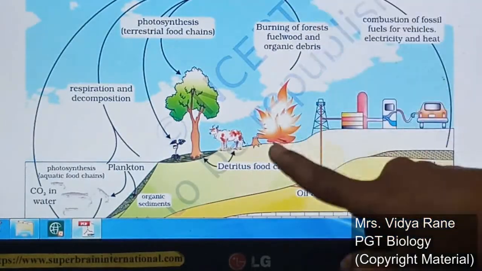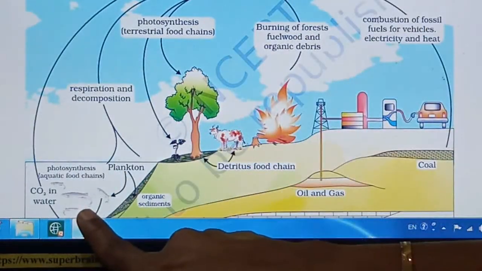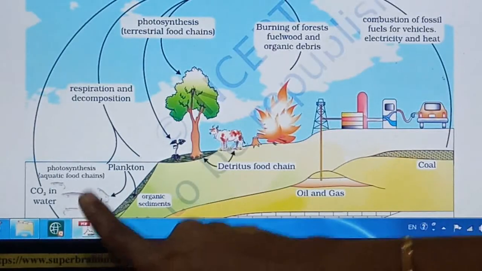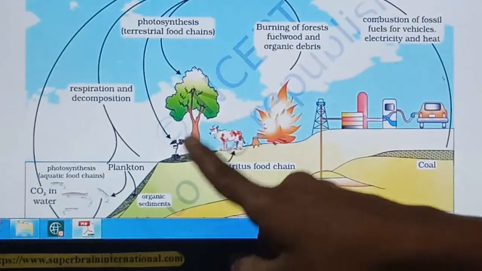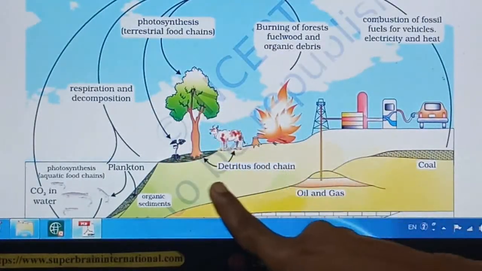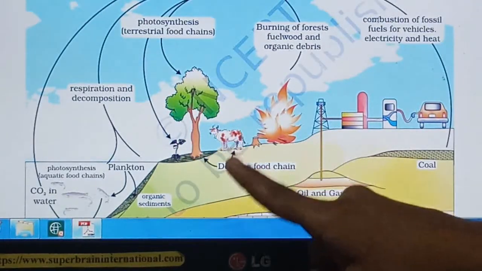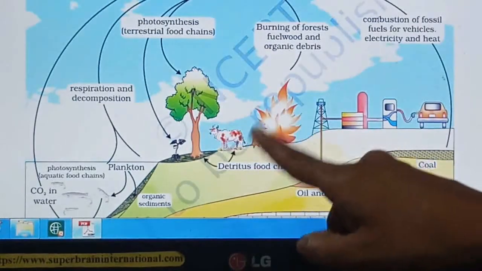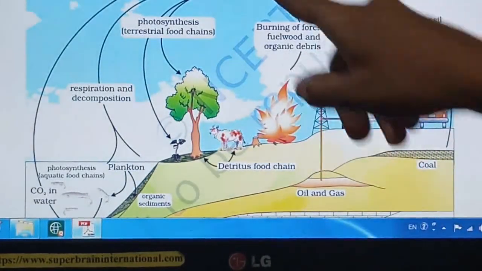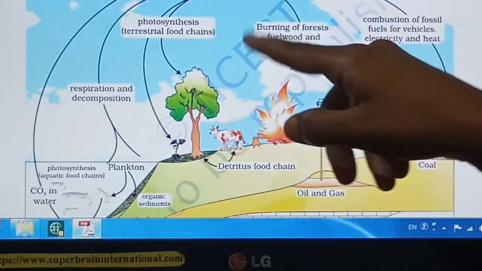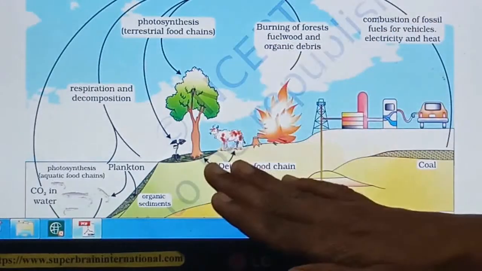This is the third cycle. One is there in the aquatic, that we will see later on. Second, we have seen from the plants to animals to the soil again. So this is the second cycle, right? And third cycle, from the plants, after burning, it goes back to the atmosphere, right? So this one more cycle is complete.